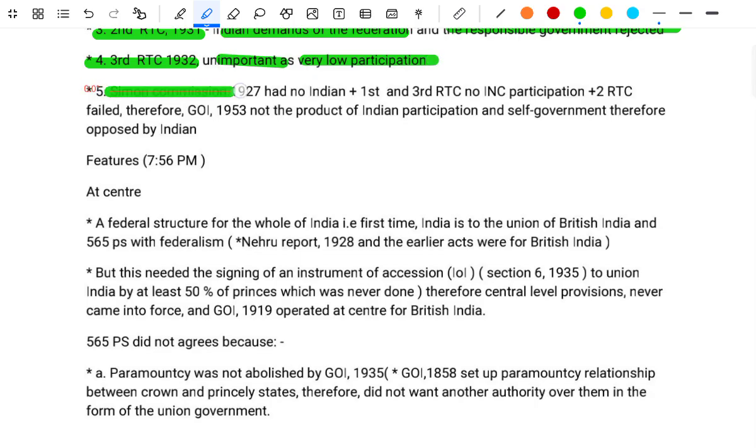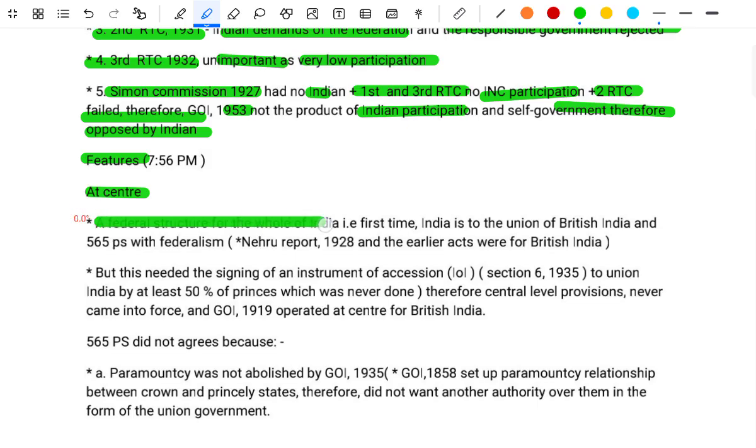Fifth, the Simon Commission 1937 had no Indians, plus the first and third round table conferences had no INC participation, plus the second round table conference failed. Therefore, the Government of India Act 1935 could not be the product of Indian participation and self-government, therefore it was opposed by the Indians. Features: at the center, the federal structure for the whole of India. Example, first time India is to be the union of British India and the 565 princely states, the federalism.